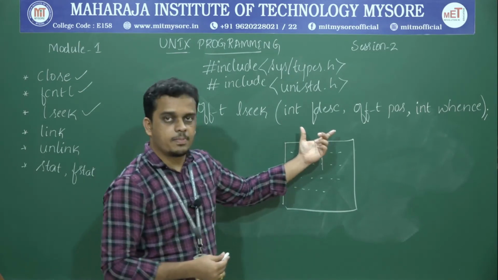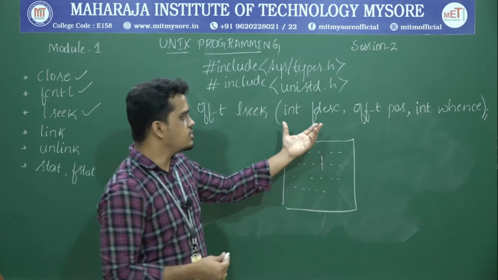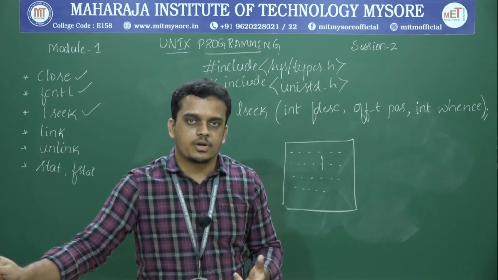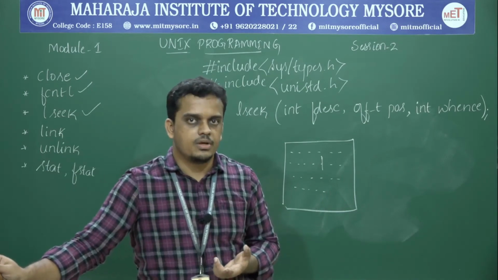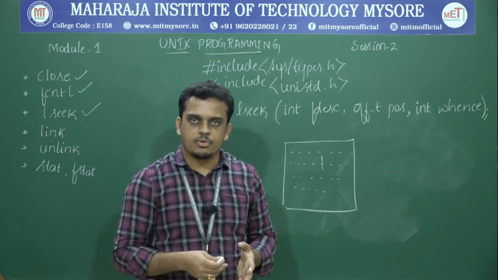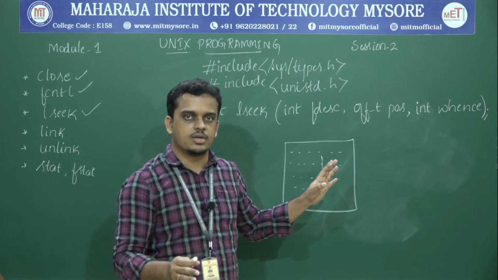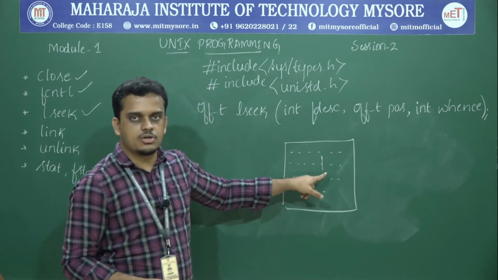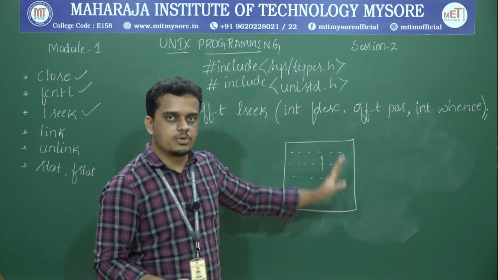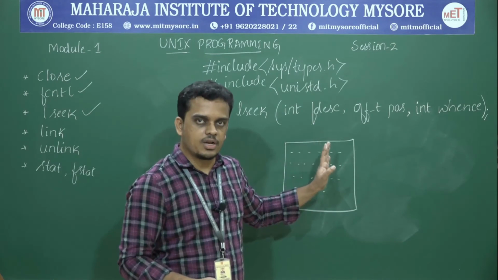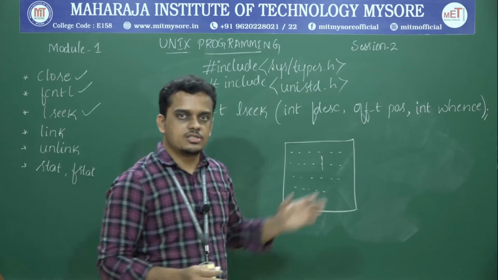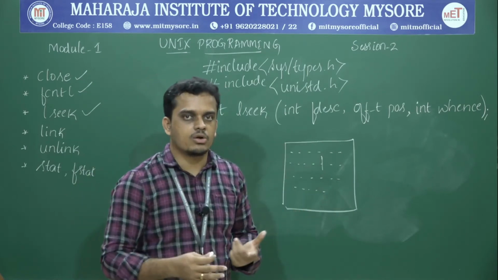This particular lseek API takes three different arguments. The very first one is a file descriptor. Once again, this file descriptor specifies to which particular file I am trying to perform the random access of data. And don't think that lseek is meant for reading or writing information. This lseek is just limited to placing the position for the next read or write operation. So this is just specifying the position of that file to continue for the next read or write operation, and lseek itself does not perform a read or write operation.